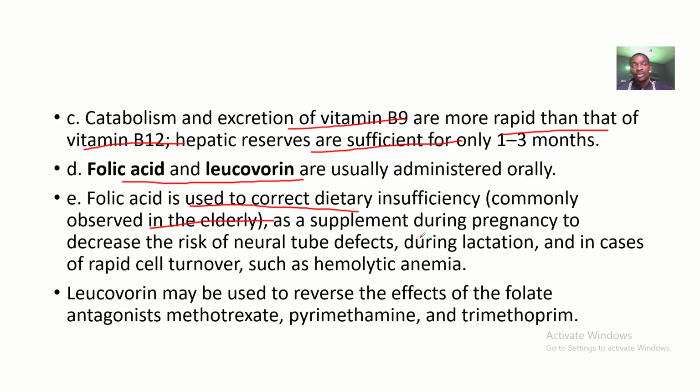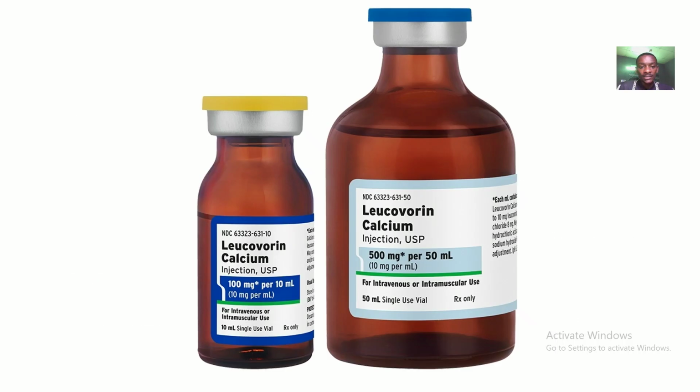You want to use this in pregnancy to decrease the risk of what? Neural tube defects like spina bifida and cranium bifida. It can also be used during lactation because there's also increased physiologic demand, and in cases of rapid cell turnover, such as hemolytic anemia. Leucovorin may be used to reverse the effect of folate antagonists, drugs that work against folate in the body, like methotrexate, pyrimethamine, and trimethoprim.